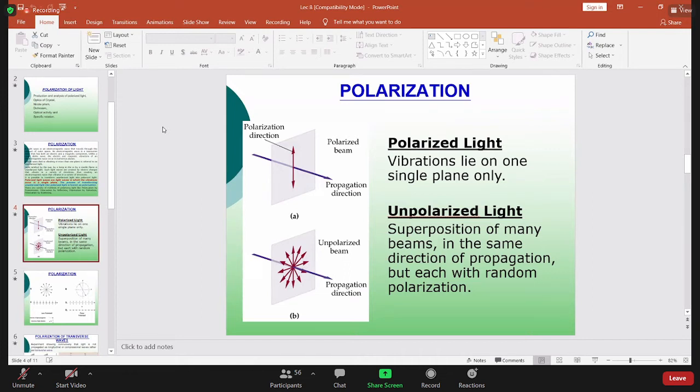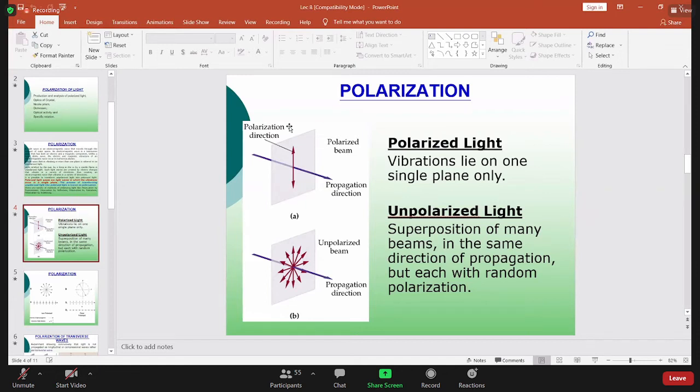So, first slide, first figure is showing this one is the polarized light, and this one is the unpolarized light. Can you tell me basically what is the difference between these two pictures? Unpolarized light হচ্ছে বিভিন্ন তলে কম্পিত. Okay, good. আর polarized হচ্ছে যেকোনো একটা এক্সিস বরাবর কম্পিত আলো. Right.